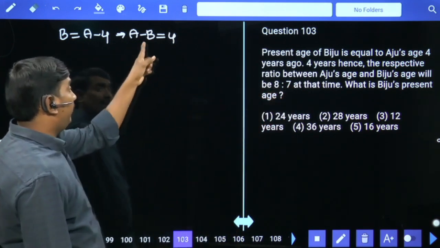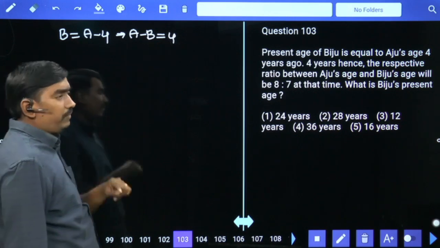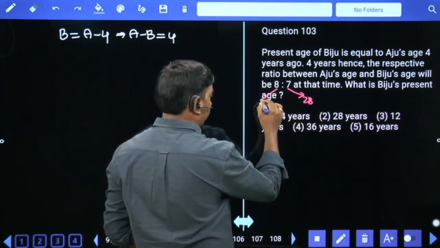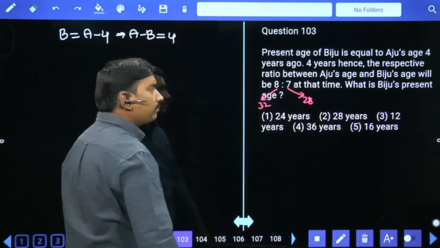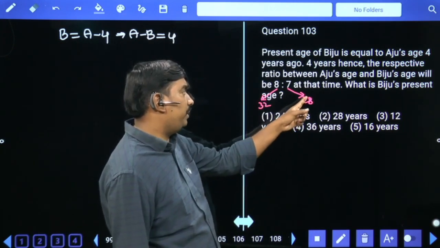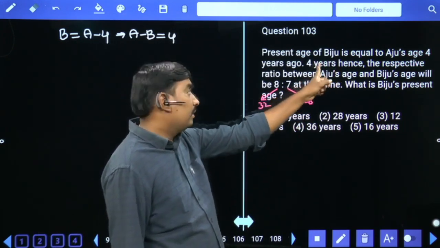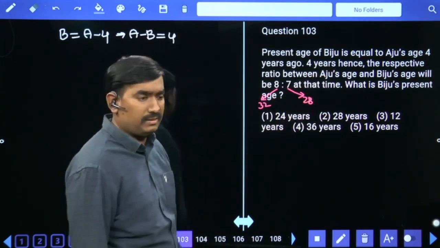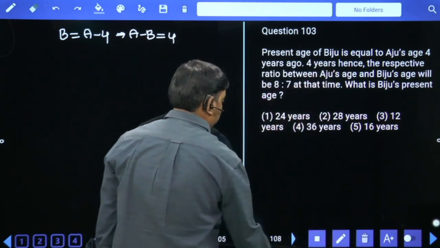Difference one part value 4 years. 7 4s are 28, 8 4s are 32. What is Biju's present age? 28 is the age of Biju after 4 years. After 4 years 28, then right now 24 is your answer.